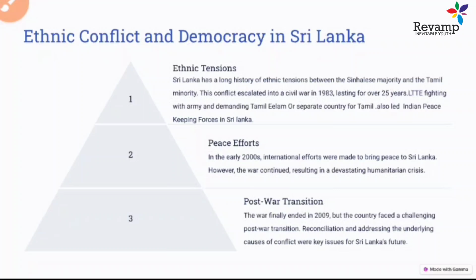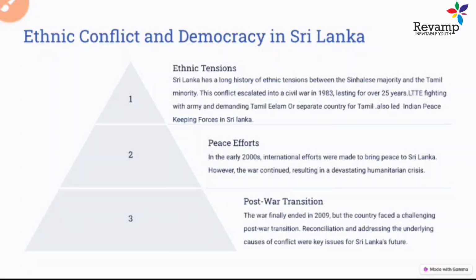Even though the troops from India were supplied there, a lot of people were killed in this. Even Tamil people blamed the Indian government for not doing anything good for their cause. So there was a lot of dissatisfaction on the Tamil side and on the Sri Lankan side also. This became one of the reasons that later Rajiv Gandhi was killed by the LTTE group when he went to Tamil Nadu for an election campaign.